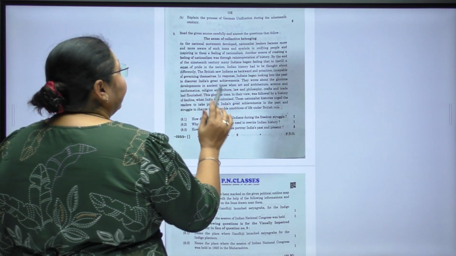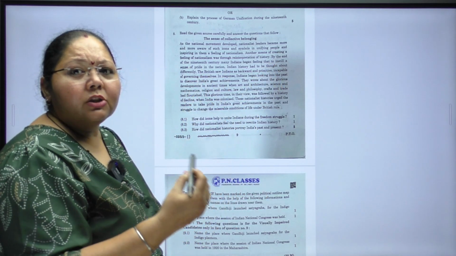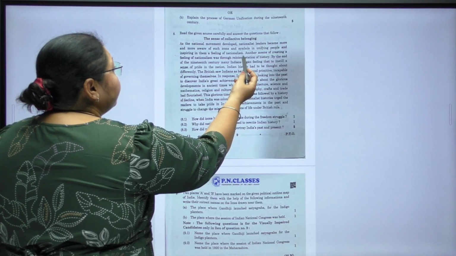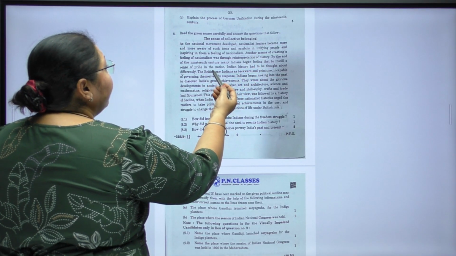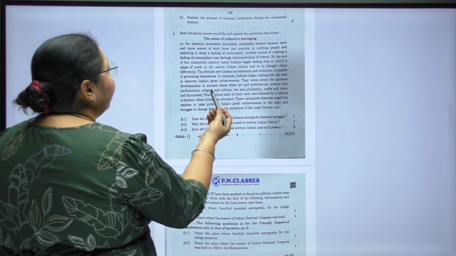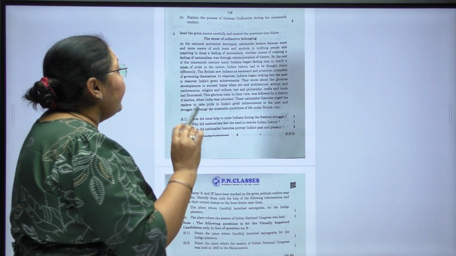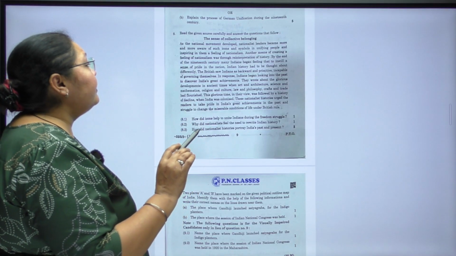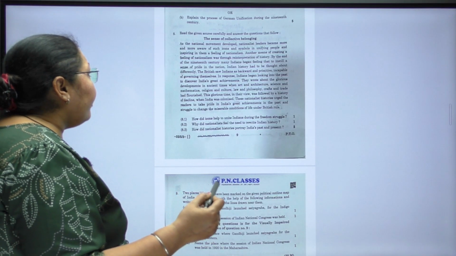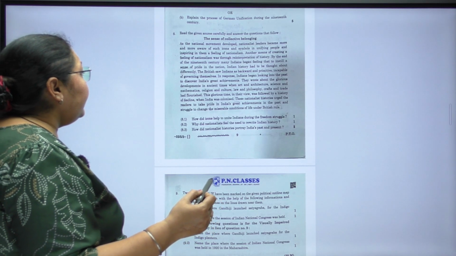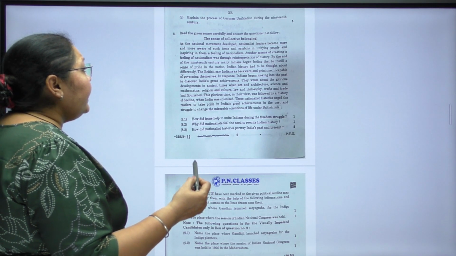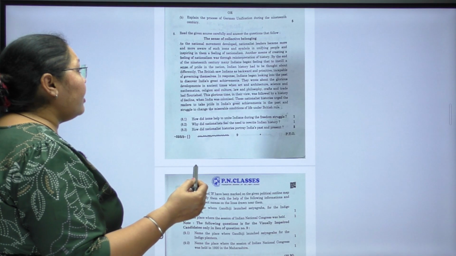The sense of collective belonging. Collective belonging means we are together, collective. As the national movement developed, nationalist leaders became more and more aware of such icons and symbols in unifying people and inspiring in them a feeling of nationalism. Another means of creating a feeling of nationalism was through reinterpretation of history. By the end of the 19th century, many Indians began feeling that to instill a sense of pride in the nation, Indian history had to be thought about differently.